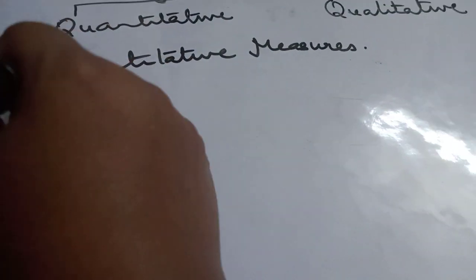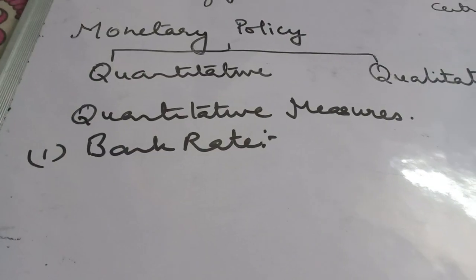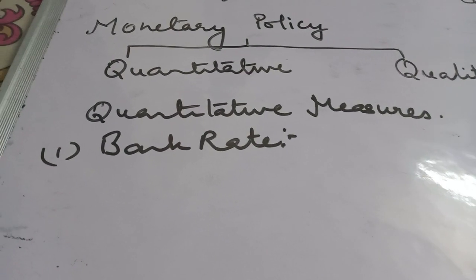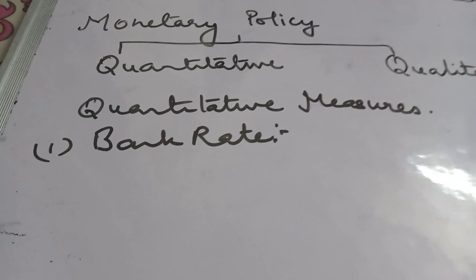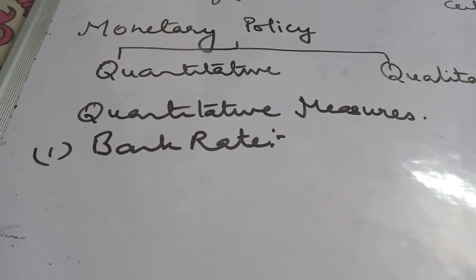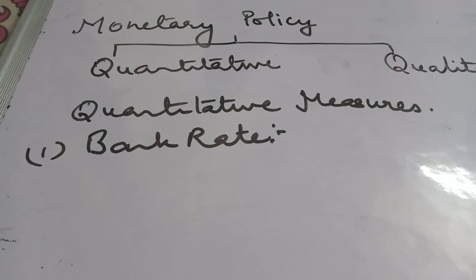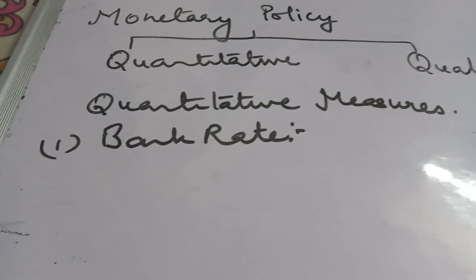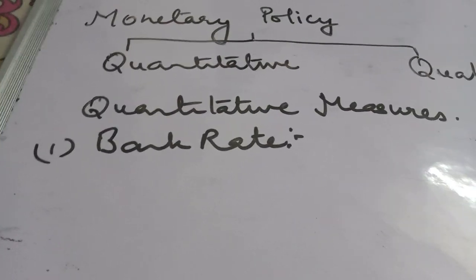The first quantitative measure is the bank rate. This is the rate at which the central bank provides long-term loans to commercial banks. What is it? It is the rate at which the central bank provides long-term loans to commercial banks. So during deflation or deficient demand, what will happen?